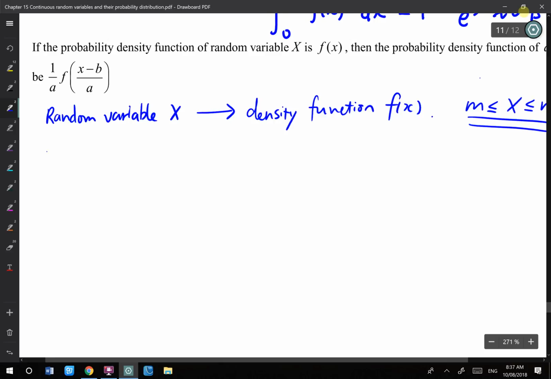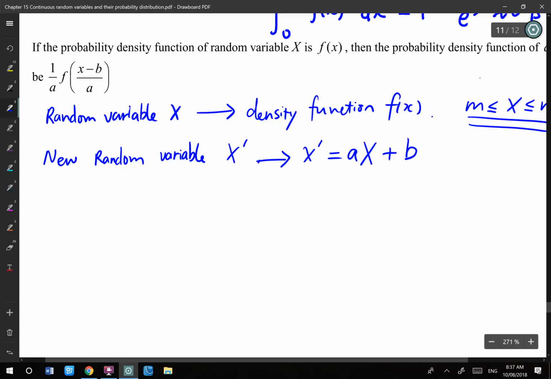Now I have a new random variable, but it's not completely new. I said that's an X dash. So what does X dash equal to? X dash equals ax plus b, a linear transformation. It doesn't matter what X has, I will times that by a and then add b.